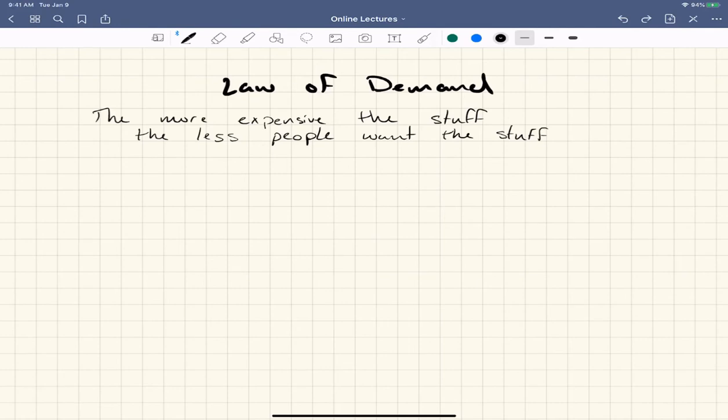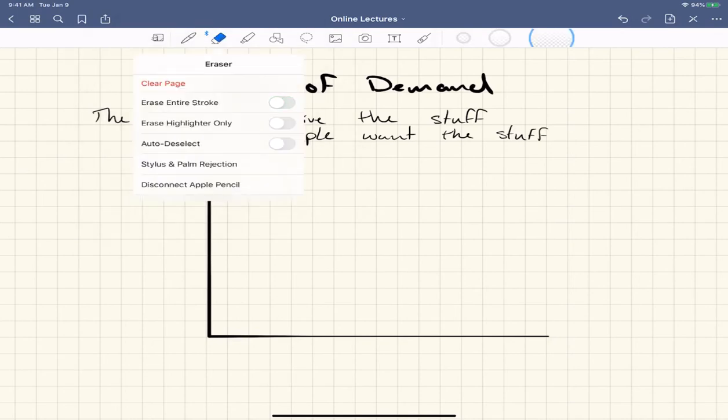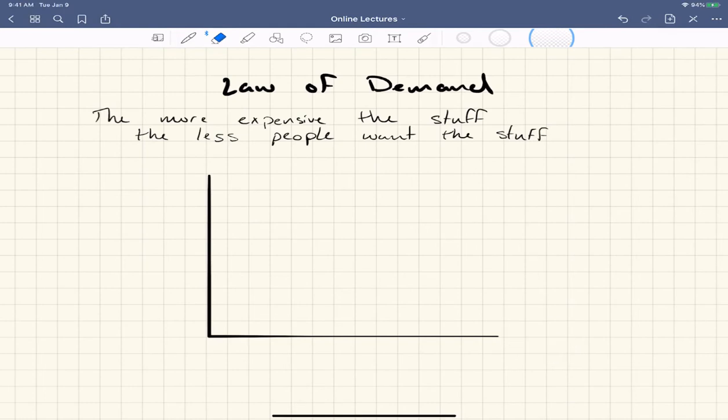So we're going to get to our first graph here to graph the law of demand. And this is important, so pay attention. We've got a graph, and this is going to be a very common graph that we're going to use a lot. For this particular graph, what we're going to do is put price, symbolized by the dollar sign, or sometimes I'll even put a P, right?